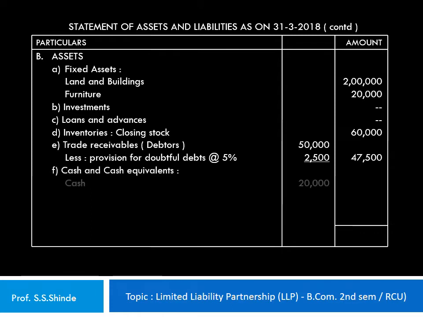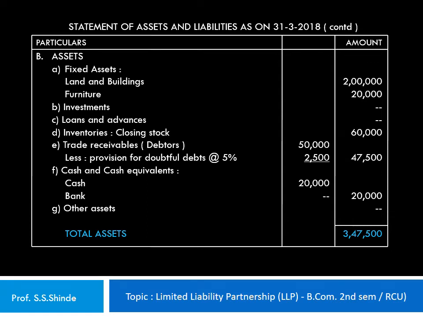Cash and cash equivalents, under that cash 20,000 and bank nil. So the total amount of cash and cash equivalents works out to 20,000 rupees. And other assets are nil over here. So the total assets works out to 3,47,500. It should be noted here that the provision for doubtful debts as a convention is normally deducted from the